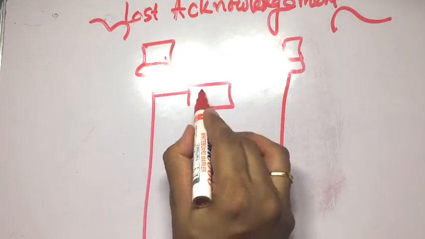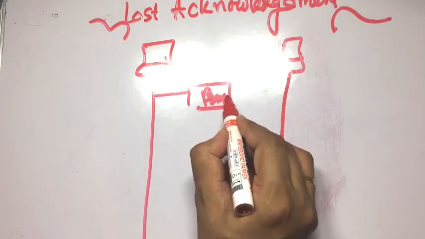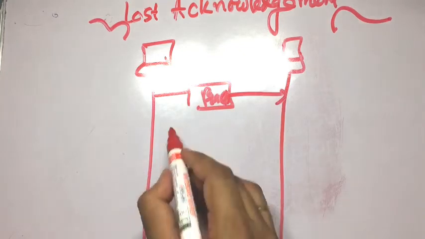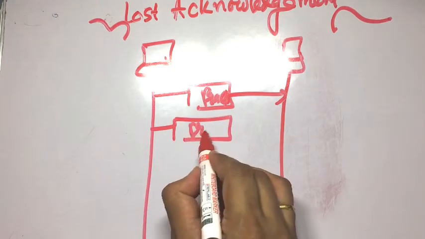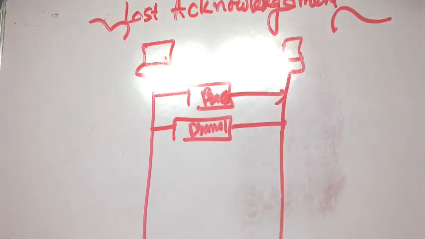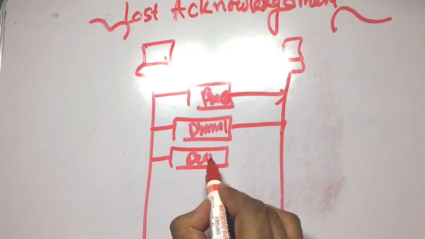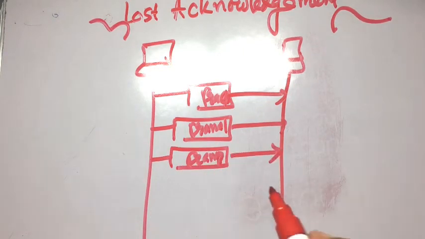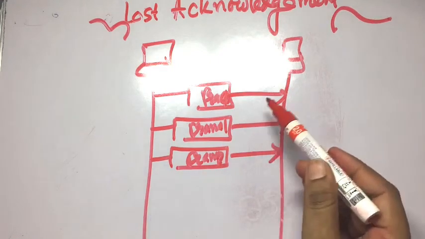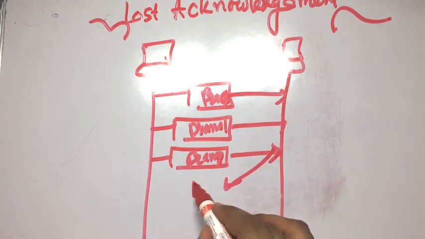The sender sent frame 1, frame 0 received, frame 1 received. Now frame 2 is received but the acknowledgement is lost, ACK2 lost.